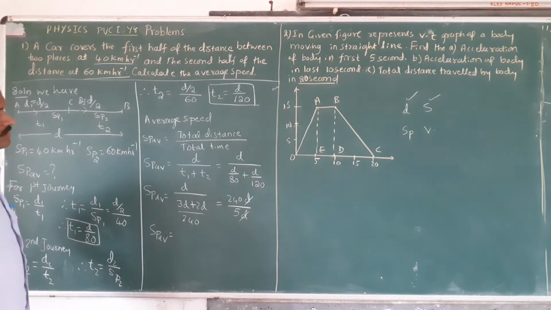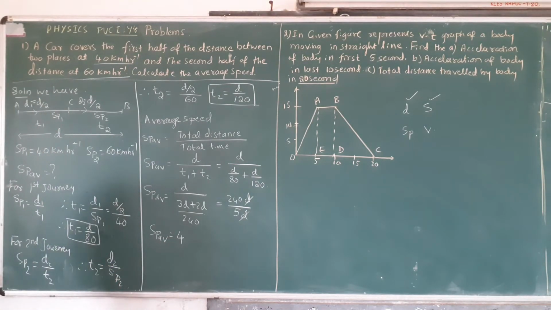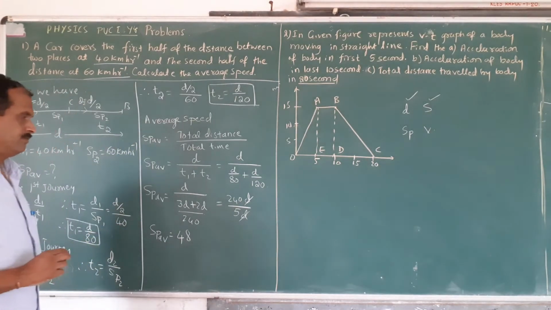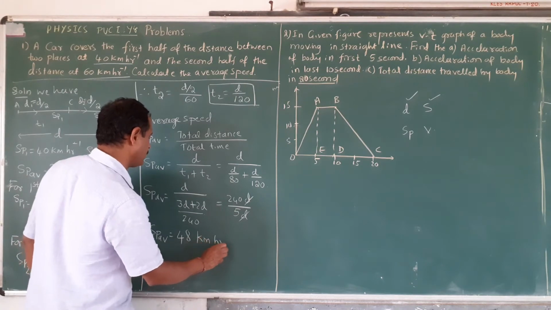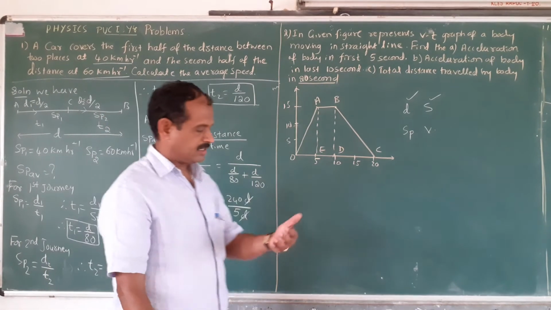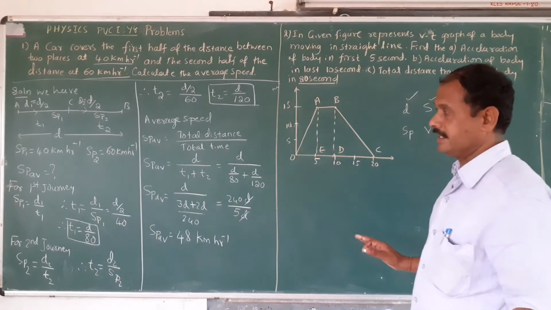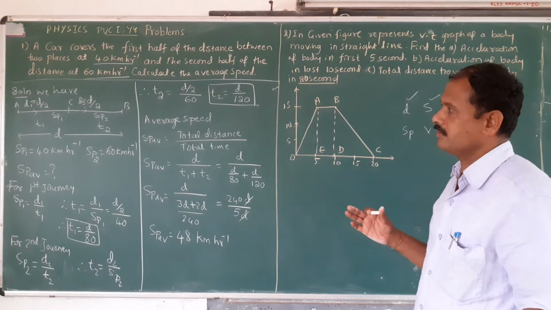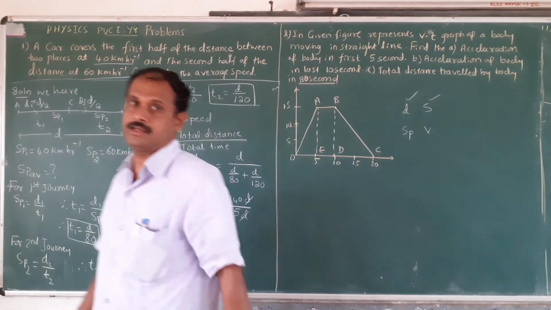Now, what is your answer? 240 divided by 5: 5 fours are 20, 5 eights are 40. Yes, the answer is 48 kilometer per hour. You don't transfer the unit from kilometer per hour to meter per second. Simply whatever you take, write it in kilometer per hour, and then you finally get the answer in kilometer per hour.